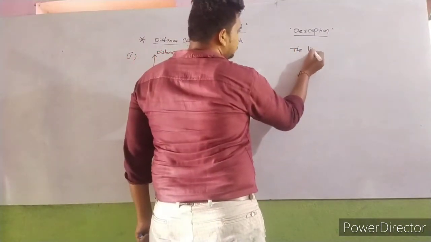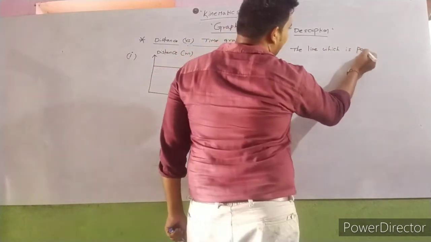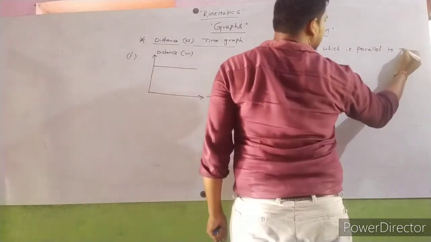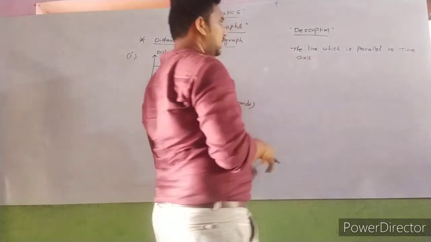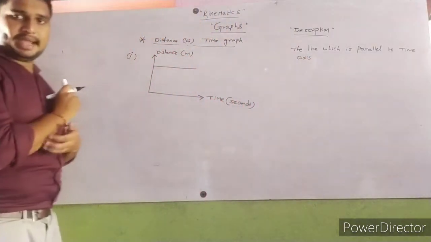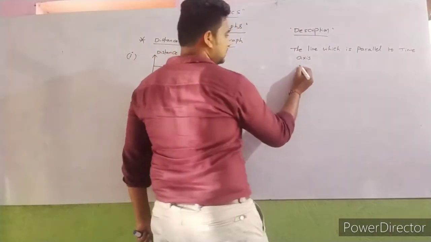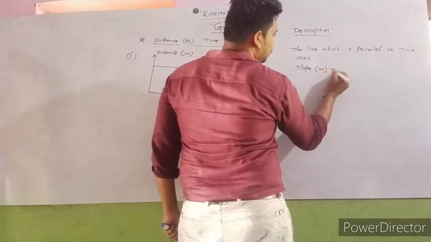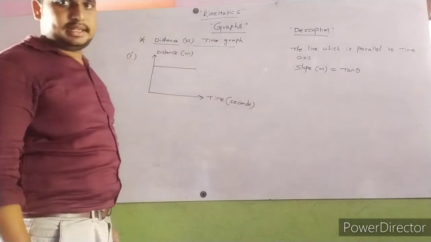The line which is parallel to the time axis. Here the main thing is the slope: m is equal to tan theta.